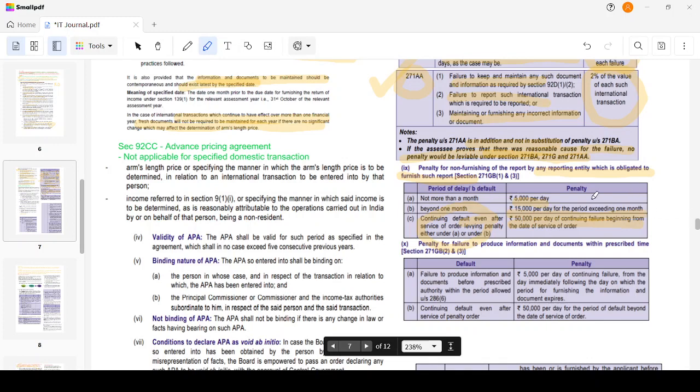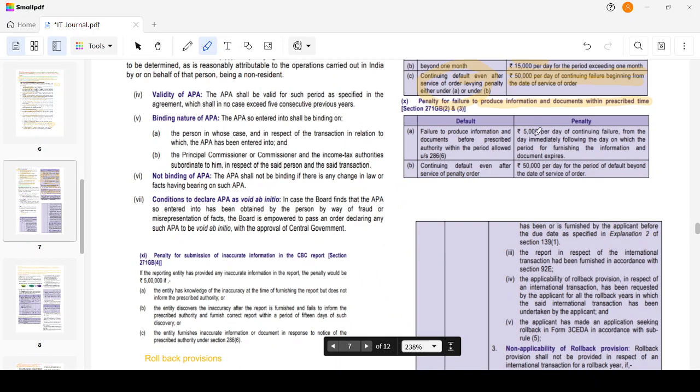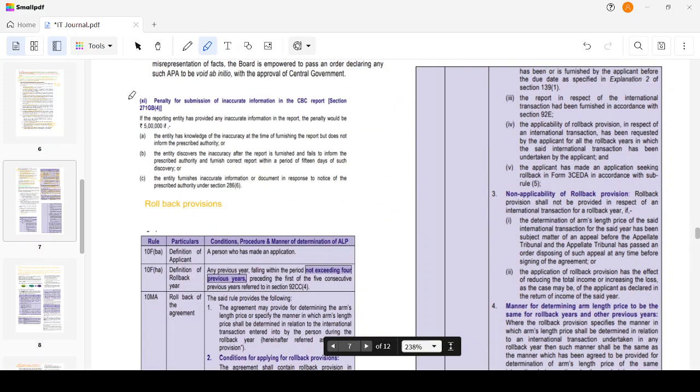It is 5,000 for 1 month. Beyond 1 month, from the end of the first month, I have to pay 15,000 per day. Once notice is served, from the date of service of notice, I have to pay 50,000 penalty. Penalty for failure to produce information or documents in the prescribed time: I'm not producing the documents in the prescribed time. Then 5,000 per day for the failure, and then 50,000 per day beyond service of order. 5,000 is the general penalty. Then I have one more penalty which is discussed here.